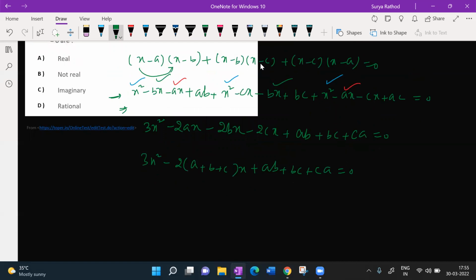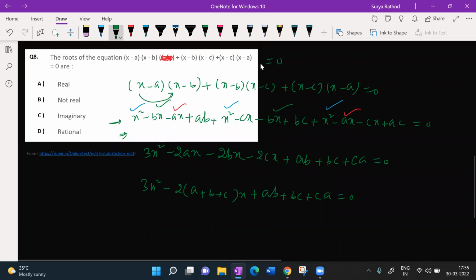So what can I write here? 3x square. Yes, fantastic. We got till this. But look at this. He's talking about nature of the roots concept. Am I correct? Now, false, we need to use b square minus 4ac. Discriminant concept we have to use here. Very good. That is the thing you have to strike your mind.